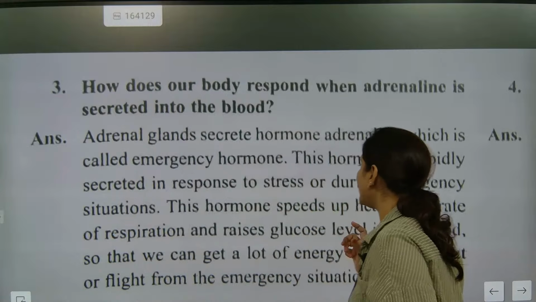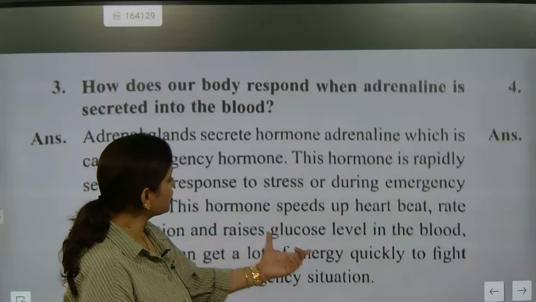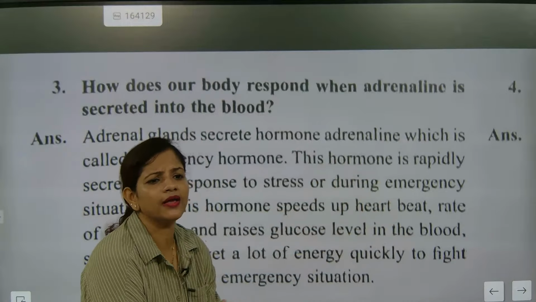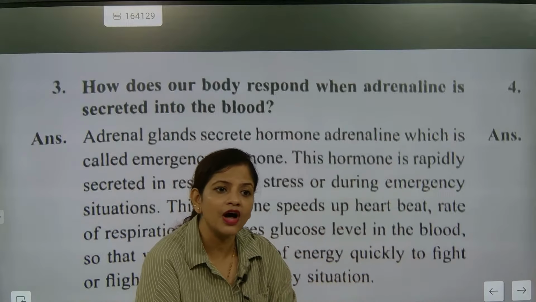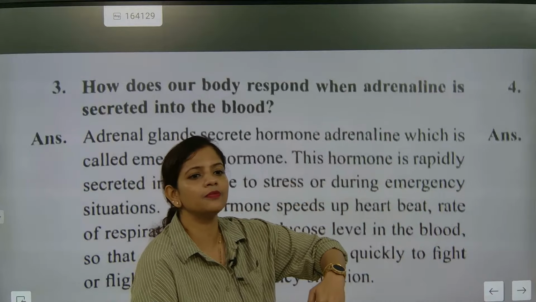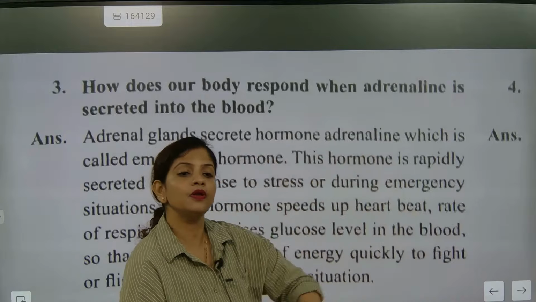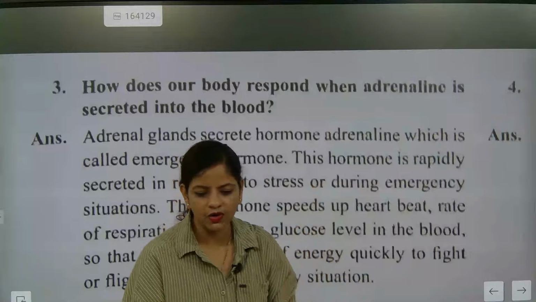So yes, the rate of glucose will be released. Why? Because you need to understand one very important thing: the heartbeat increases. Why does the heartbeat increase? Because once the heartbeat increases, the blood circulation becomes fast. So what is the second thing released in the blood? It is glucose. Understood? So the glucose in the blood goes to different cells at a very fast rate.